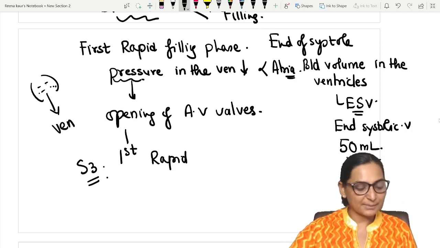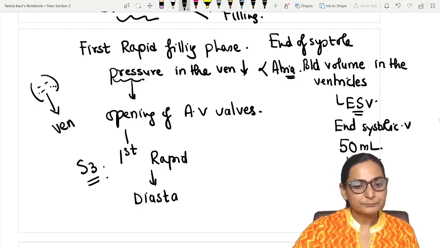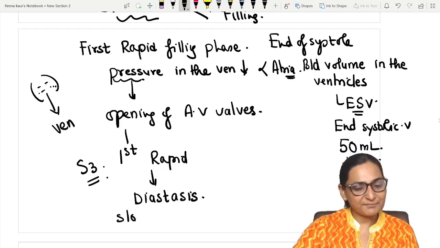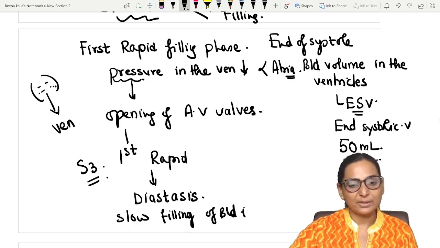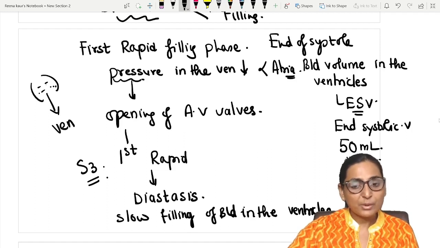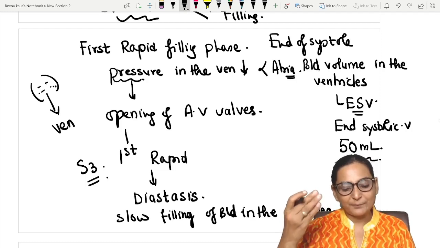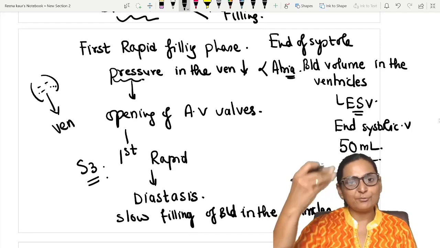Now after this, there is a period which is called as diastasis. What is diastasis? Diastasis is a phase where there is a very slow filling of blood in the ventricles, or it is the slow filling phase in the ventricles. Because अभी अगर आप imagine करोगे, the majority of the blood has come from the atria to the ventricles.